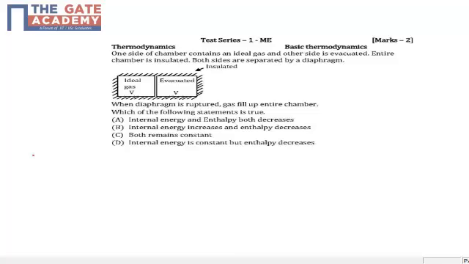Let's discuss a question from thermodynamics. Well, let's read out the question first. One side of the chamber contains ideal gas, and you can see the figure, the other side is evacuated, and the entire chamber is insulated, so heat cannot pass through it, and both sides are separated by a diaphragm. Now, the question says that when the diaphragm is ruptured, obviously the gas will fill up the entire chamber. Which of the following statements is true?